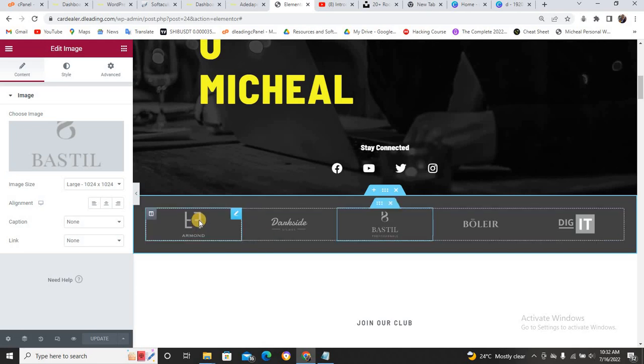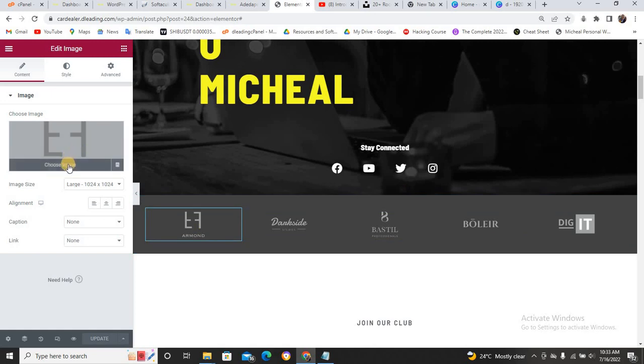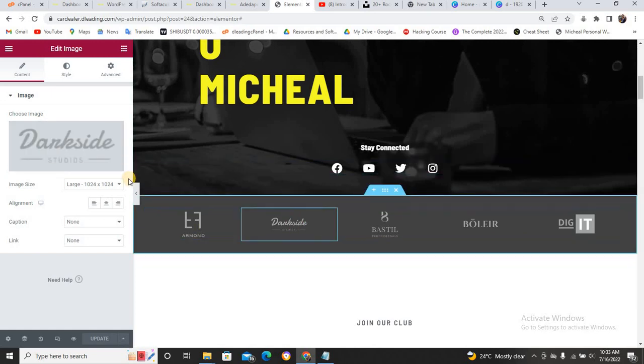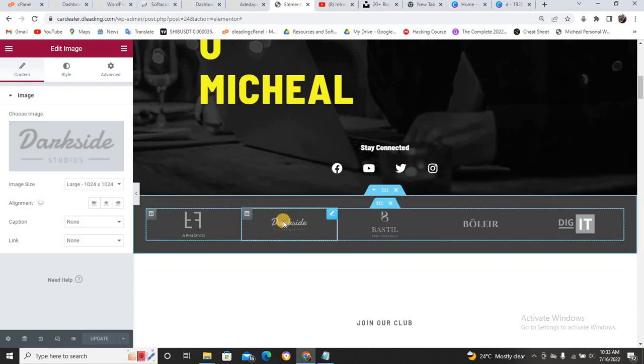So you can just come here and click on this brand. It's an image, guys. It's an image board here. Just click on it, click on choose image, and put the new image of the brand you are working with. Click on this one also. Click on choose image. Put the new image of the company you have worked with.